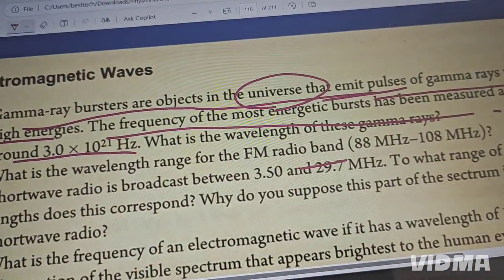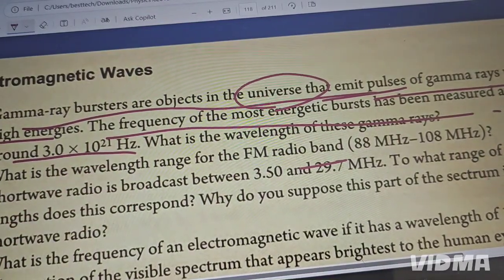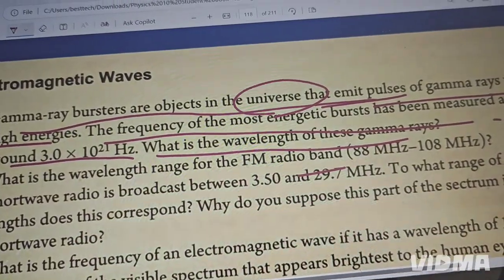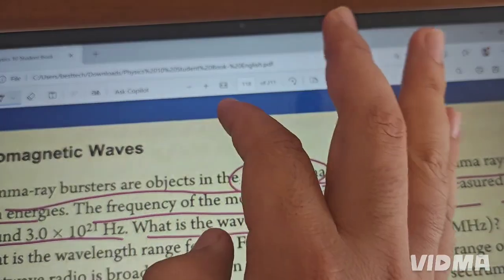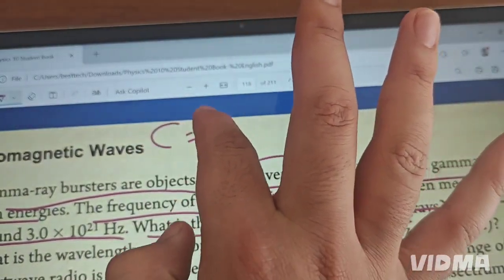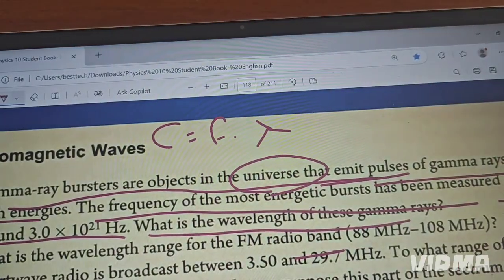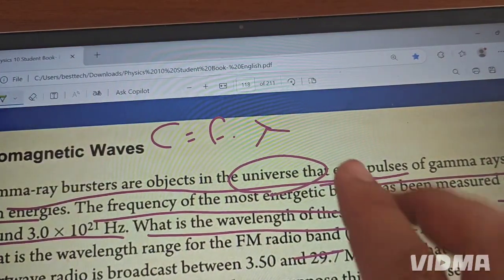How do we know this is frequency? Because the unit is hertz. So the question says, what is the wavelength of the gamma ray? I'm going to solve it immediately because it's easy. What was the rule? C equals F times lambda. The question says find the wavelength, so we have to find this wavelength.